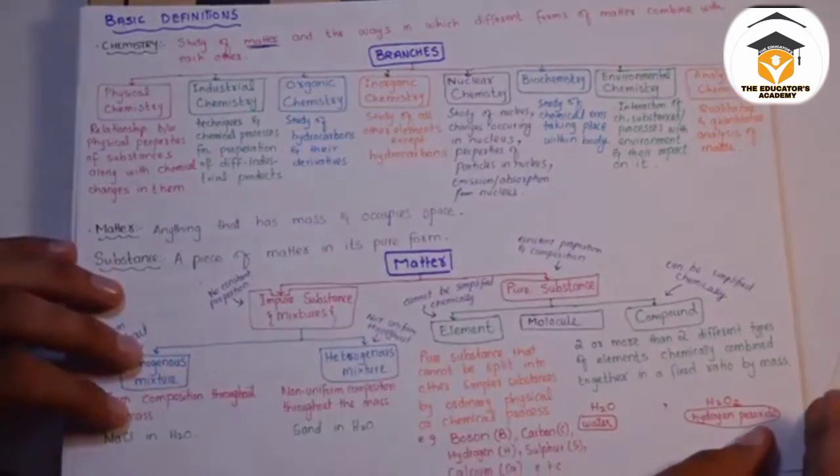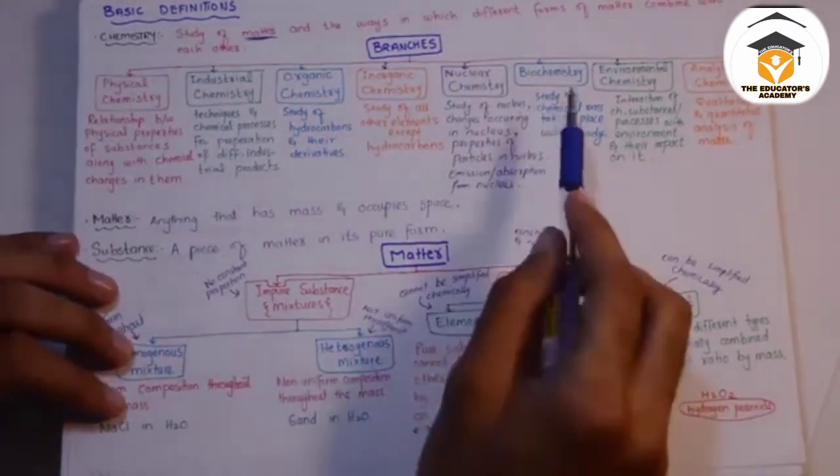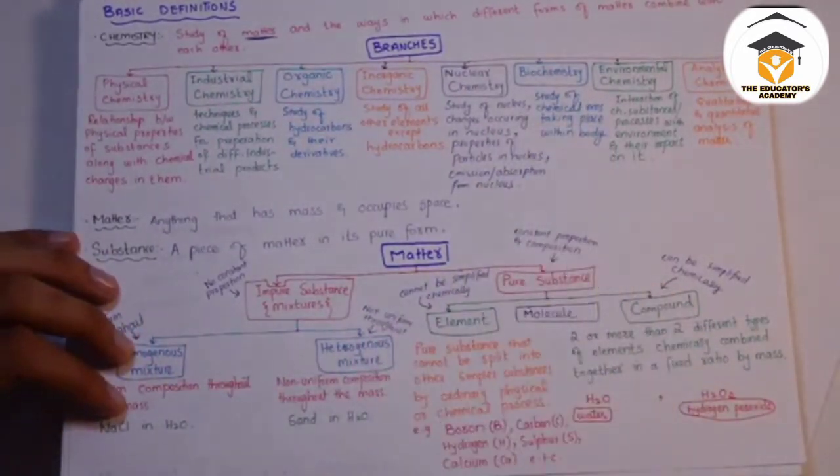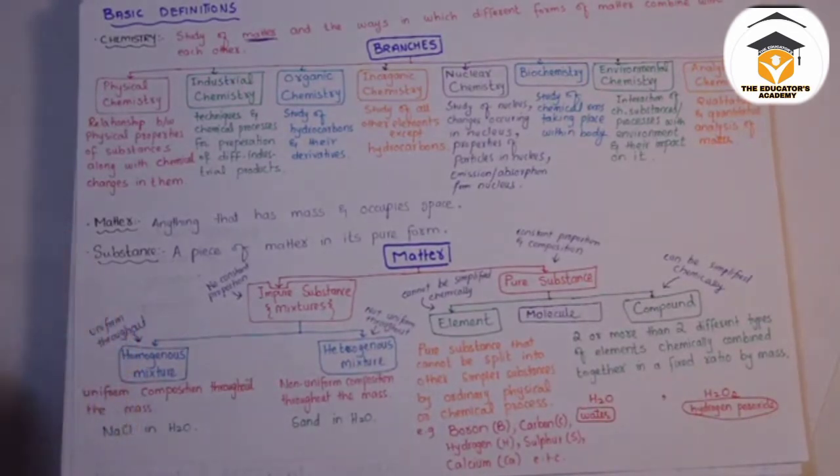Then we have biochemistry. Well, biochemistry is a study of chemical reactions that take place in the human body. In the human body you have glycolysis, the Krebs cycle, all these chemical processes that occur in the human body, the study of that is known as biochemistry.